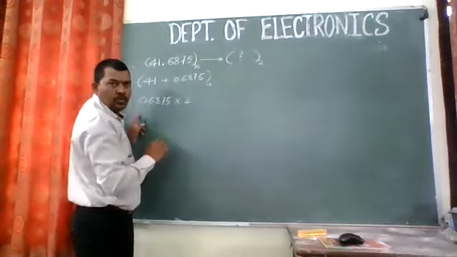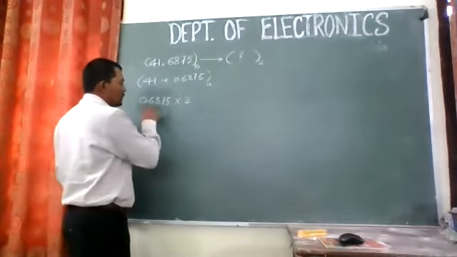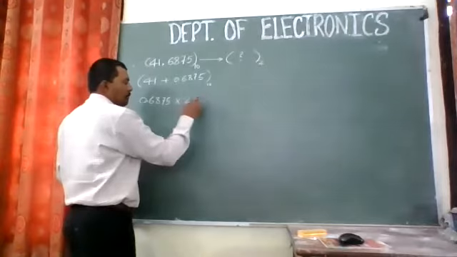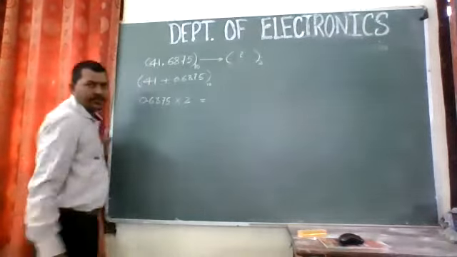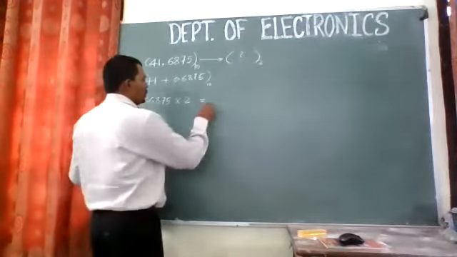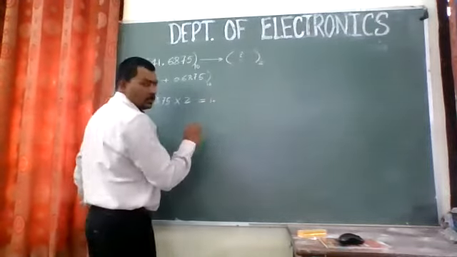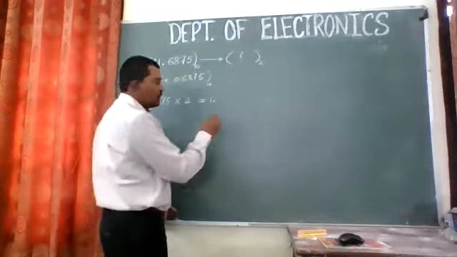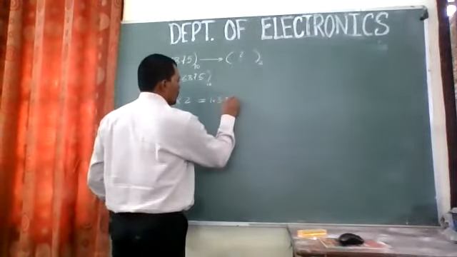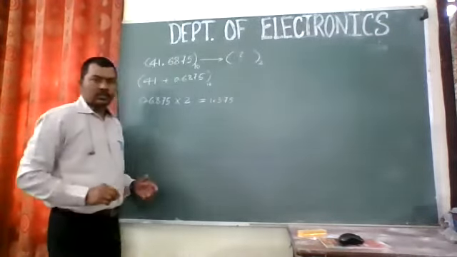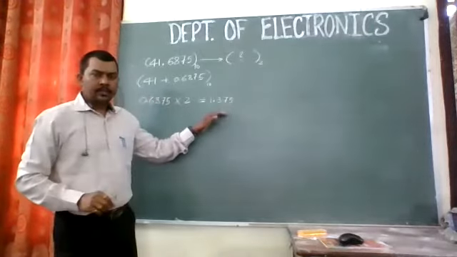So 0.6875 multiplied by 2 will give you how much? Can anybody tell me? It is 1.375. This is the double of this, right?